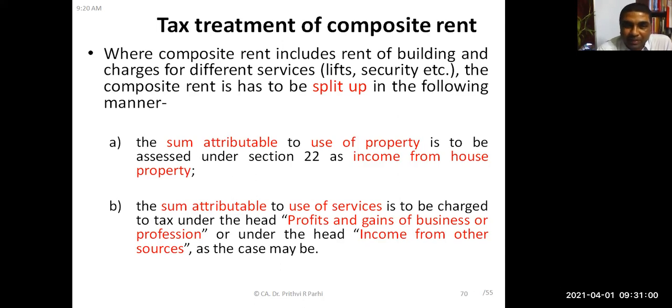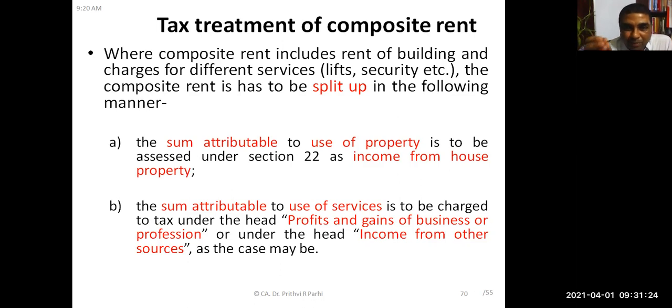How is it to be split up? If it is possible to split up, then that has to be done. The sum attributable to the property is to be assessed under the head income from house property. For example, building rent plus lift maintenance charges is charged as composite rent. We need to segregate how much is for the building and how much is for lift maintenance.